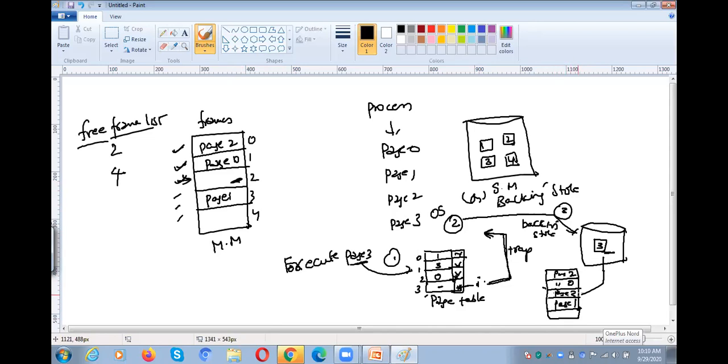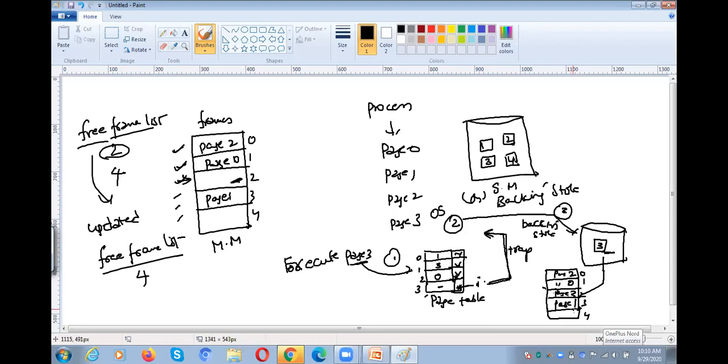Now the free frame list will be updated. Now the free frame list is 4. Why? Because frame 2 is already utilized by page 3.